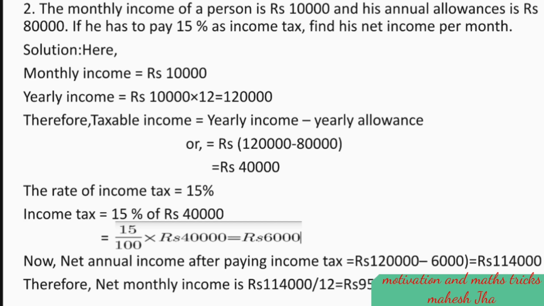Then the rate of income tax is already given, that is 15%. So income tax is 15% of 40,000. That is 15 over 100 times 40,000 equals 6,000. Now, net annual income after paying income tax: the 1,20,000 total yearly income minus tax to be paid 6,000 equals 1,14,000. Therefore, net monthly income is rupees 1,14,000 divided by 12 equals 9,500. That is the monthly income of a person.